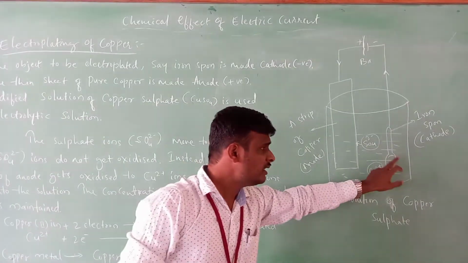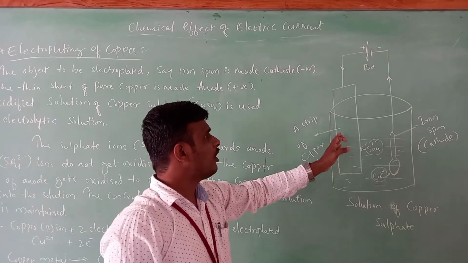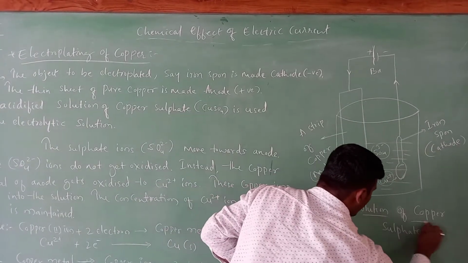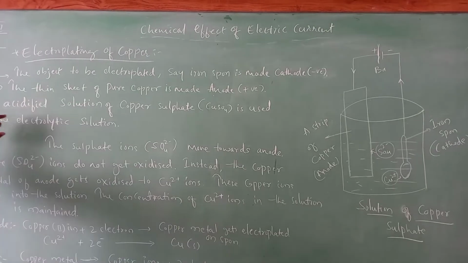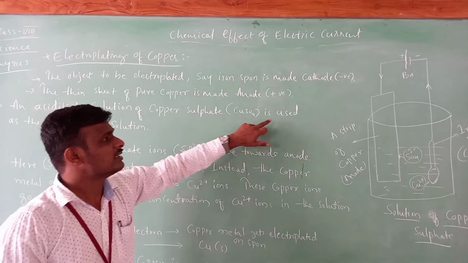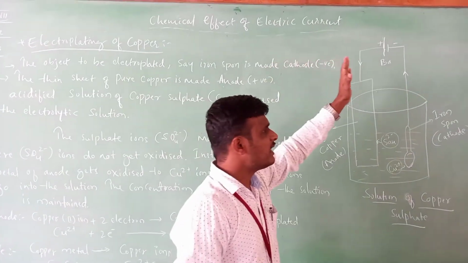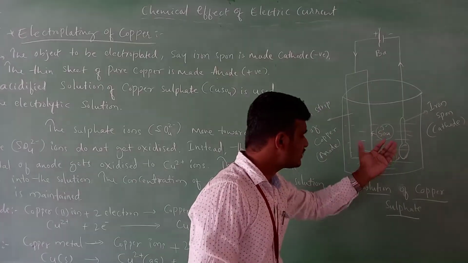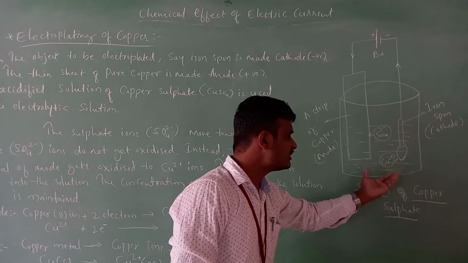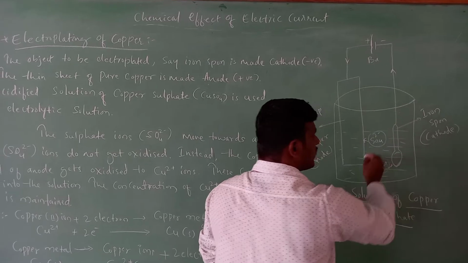The spoon is connected to the negative terminal of the battery, that is the cathode, and the sheet of copper is connected to the anode, right? We have used a solution of copper sulfate, that is, an acidified solution of copper sulfate, CuSO4. This is the chemical used for electroplating. So what happens when we connect the battery to this experimental setup? The copper ions present in the solution get deposited on the spoon, right?